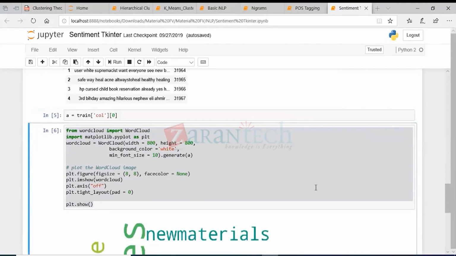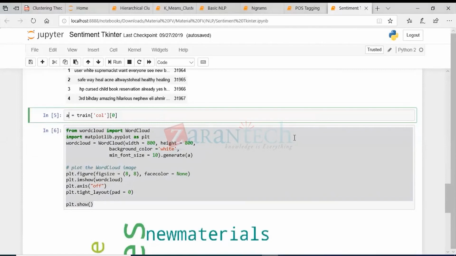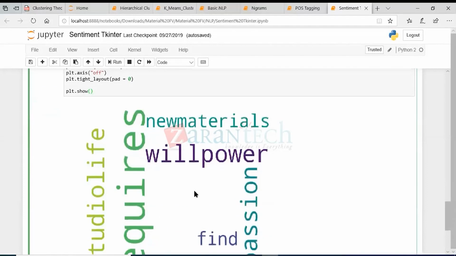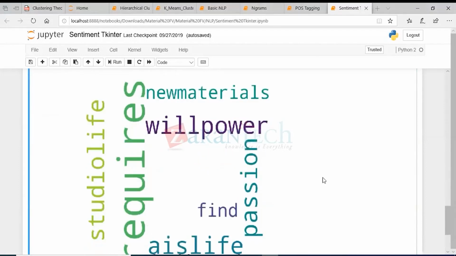So first, I need you guys to create a variable a, and write that, that's the tweet that I sent. And after that, in a new cell, just execute this line of code, the word cloud. You should get a word cloud something like this. The words will be different, but you should get a word cloud like this. Just let me know if you are facing any issue or if you got the word cloud.